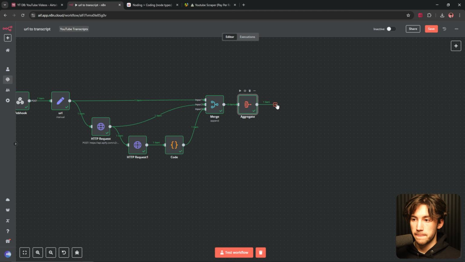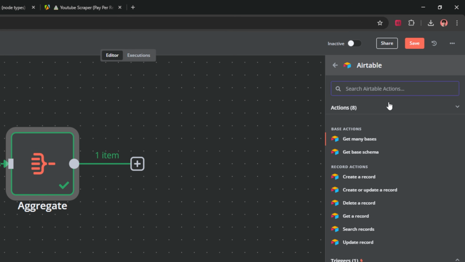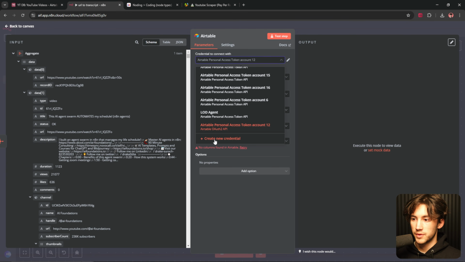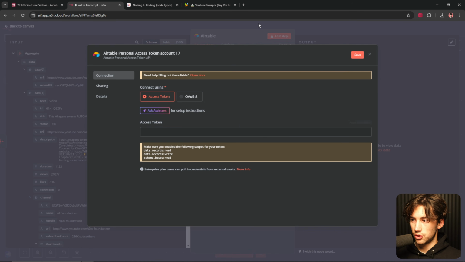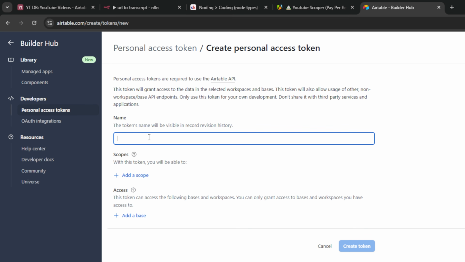So what we want to do is select this and type in Airtable. And we want to actually update a record. And this is going to append the transcript to our Airtable record. So let's create a new Airtable credential. If you're signed into Airtable, you can go to this URL right here, airtable.com/create/tokens/new. You can give your token a name. So I can call this YT transcript agent.